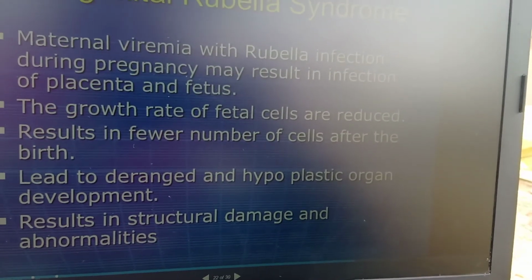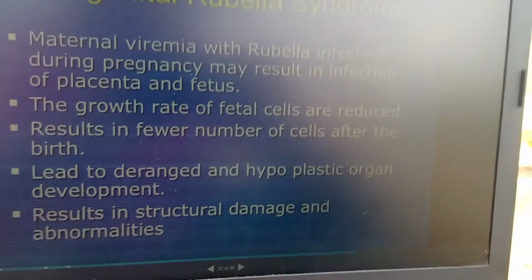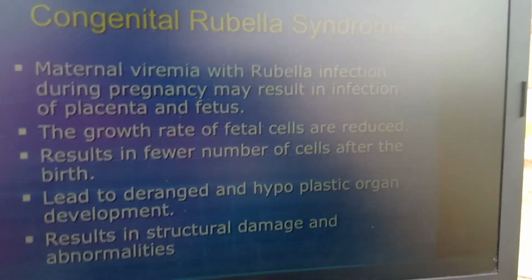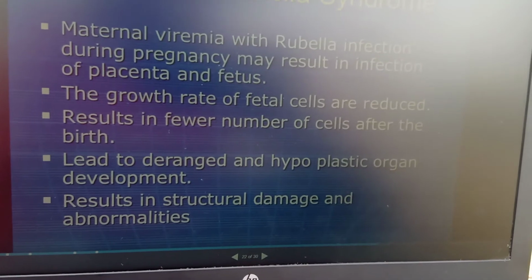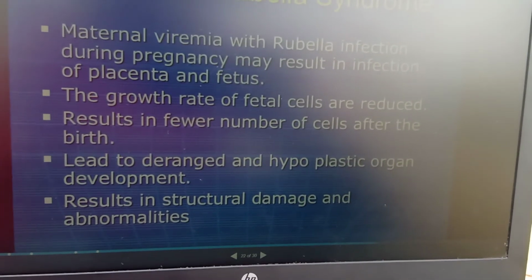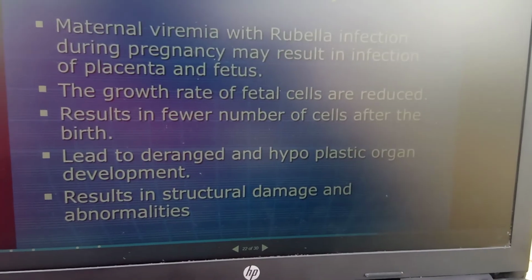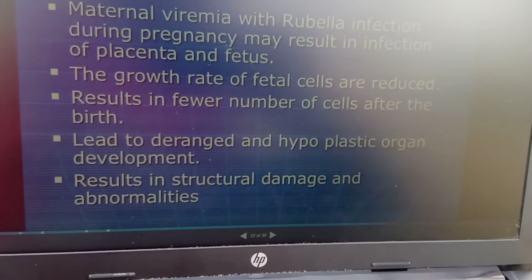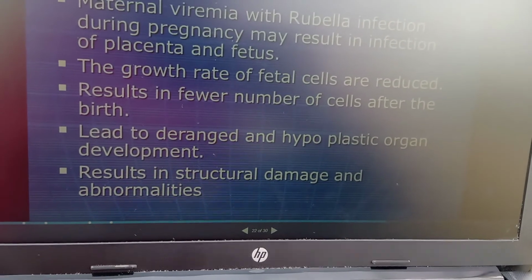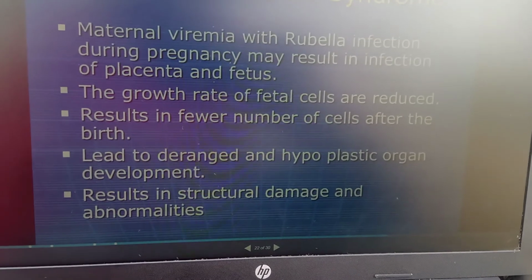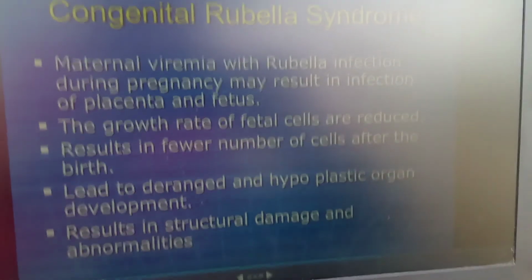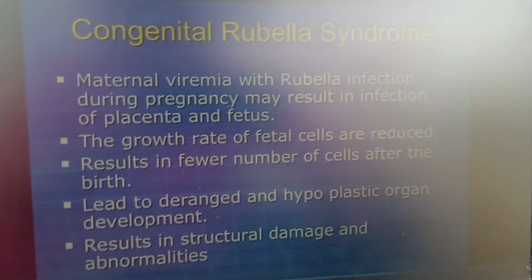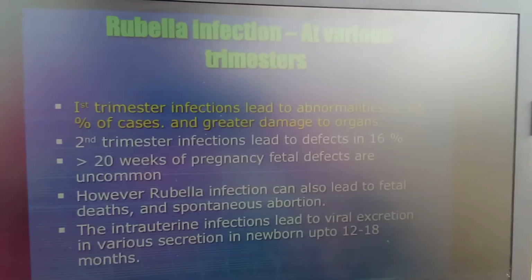The growth rate of the fetal cells is reduced, and hypoplastic organ development occurs, which means the baby will not have a proper growth period. During rubella syndrome, this results in structural damage and abnormality, and development will not be fulfilled, okay, so growth difficulty is seen in this congenital rubella syndrome, okay.